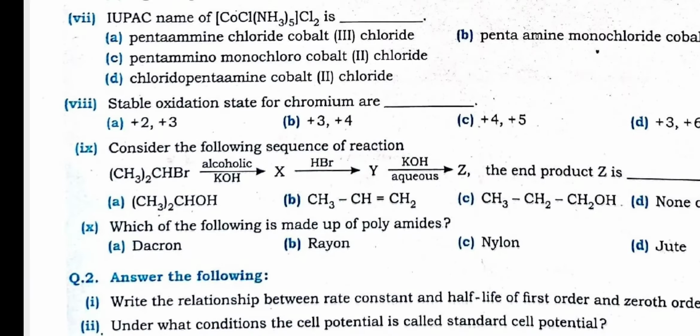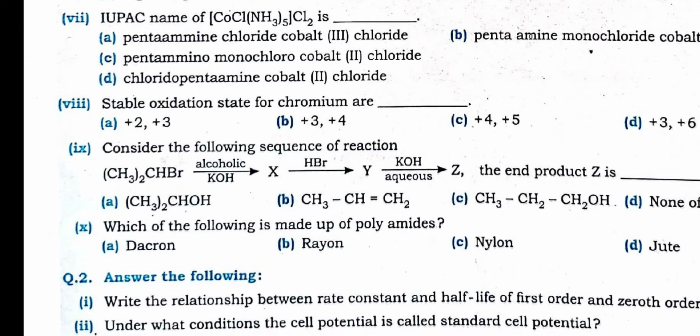Ninth one, a very important reaction. Here a secondary alkyl halide has been given to you. Alcoholic potassium hydroxide, when you add it, alcohol will not form. Butene? 1, 2, 3: 3 carbons are there, so propene will form. On propene, HBr is added, and Markovnikov's rule will be followed.